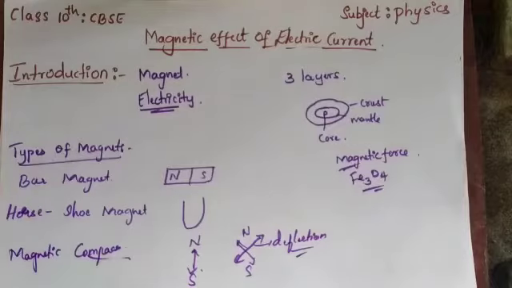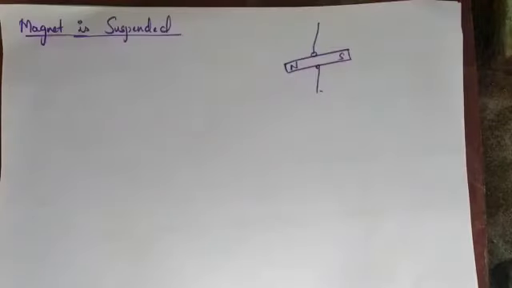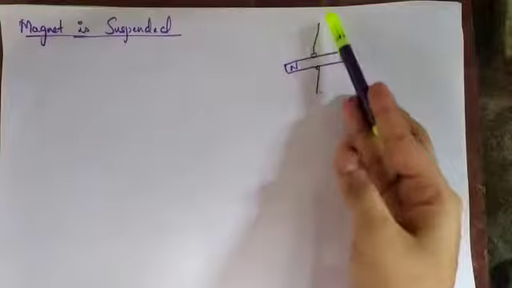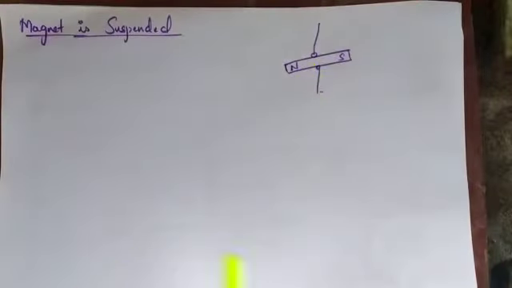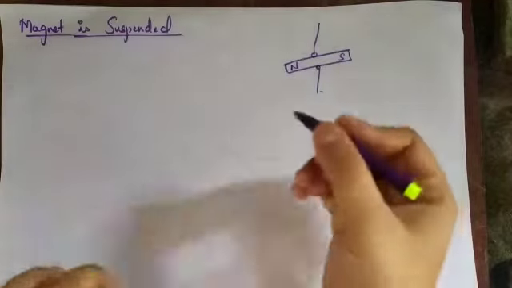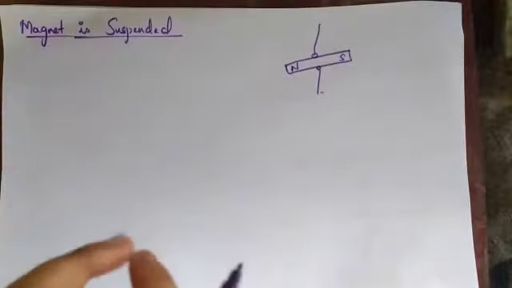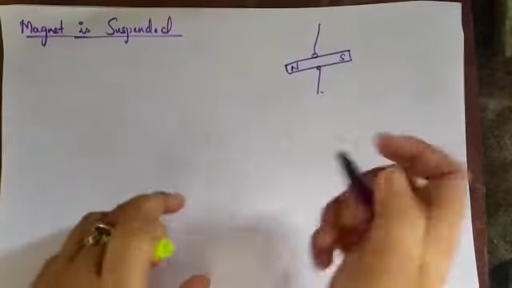So now another concept we will study. Next is when a magnet is suspended. How? I'll take one bar magnet and tie the two ends of the magnet with ropes. Now I'll suspend it, that means I'll release it. When I release it, this magnet will move in a north-south direction. That means it will come to rest in the same north-south direction.